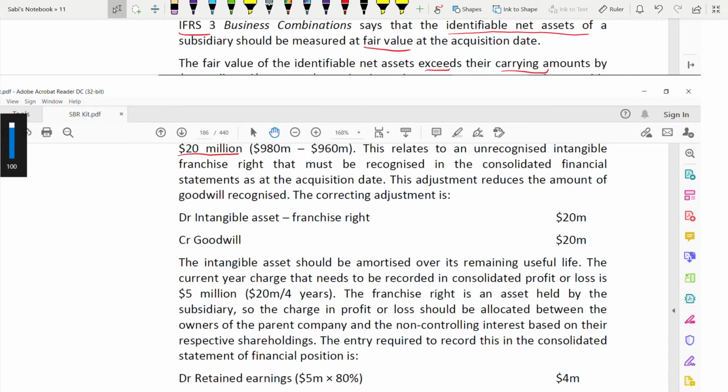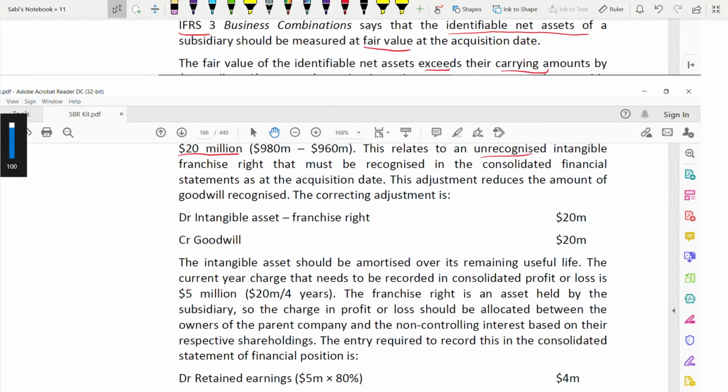It needs to be recognized at its fair value, so that needs to be increased by a further 20 to write it up to 980. This relates to an unrecognized intangible franchise right that must be recognized in the consolidated financial statements at the acquisition date.